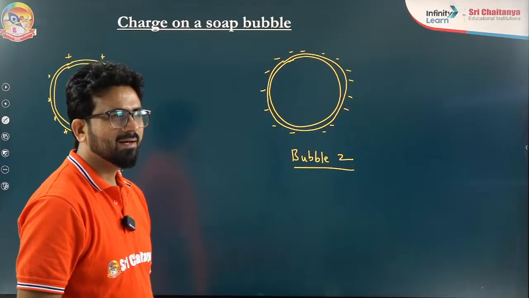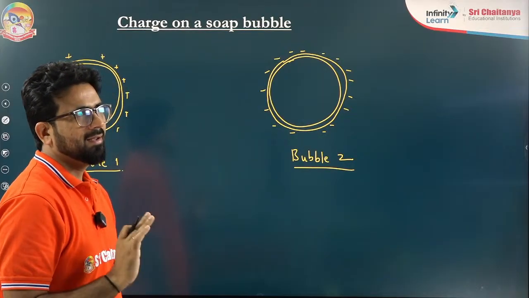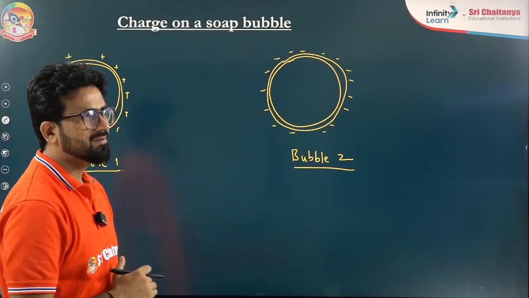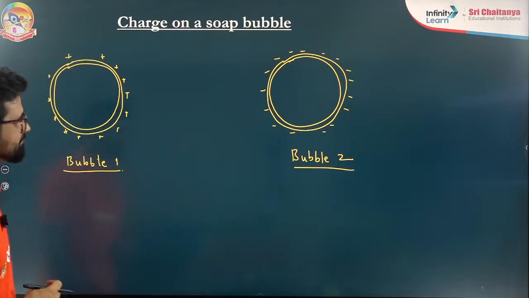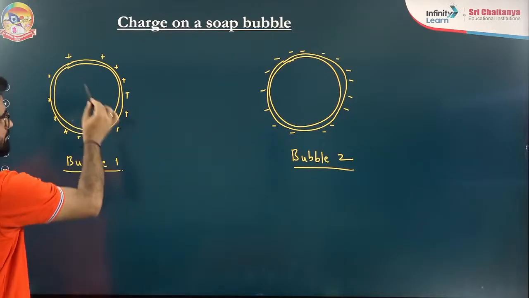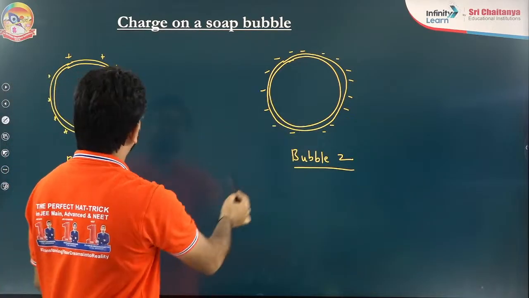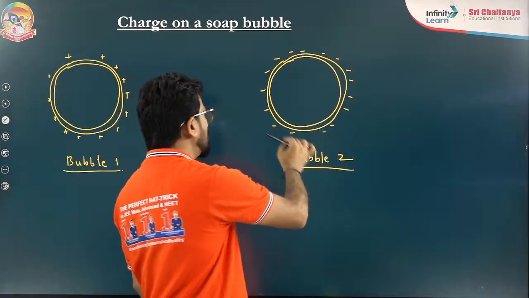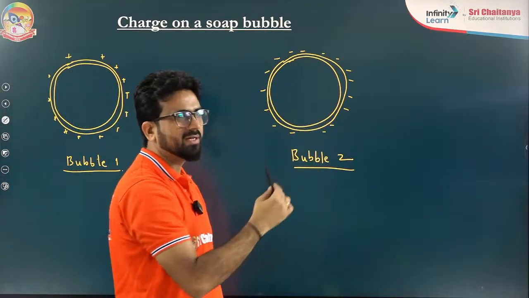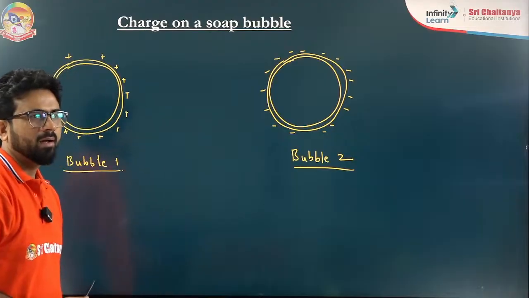Okay. I think other people have a clear idea of what I have discussed in the class. Now this is bubble 1. It is bubble 2. In bubble 1 I have put the positive charge, and in bubble 2 I have put the negative charge. Now the question comes to you.